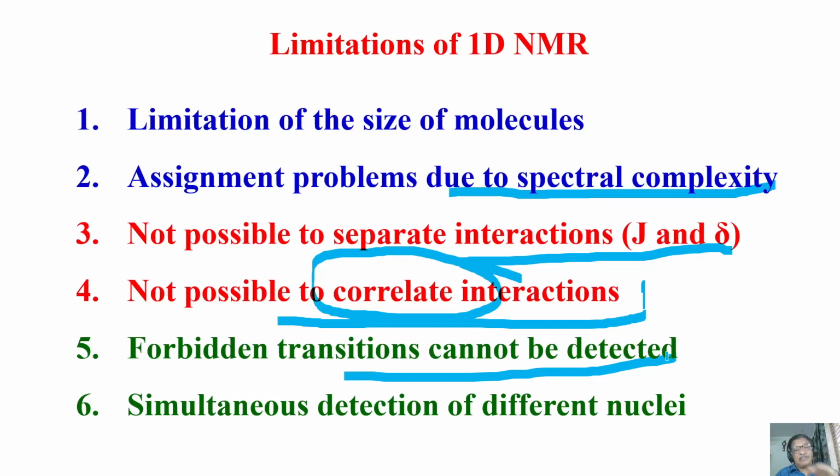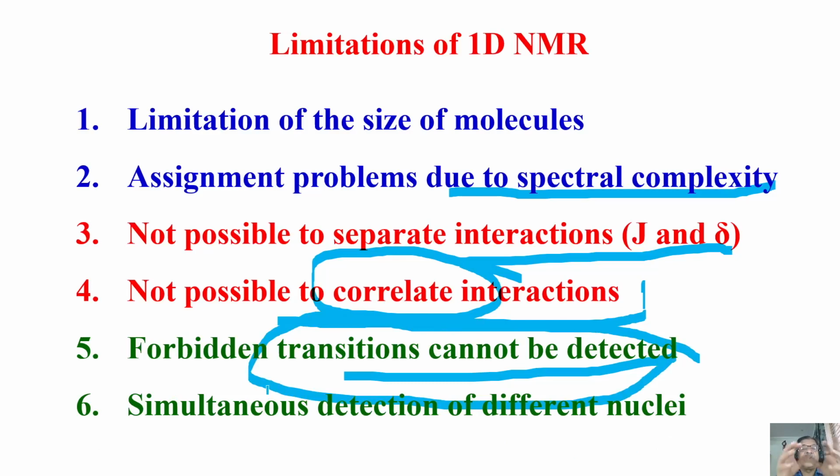Or if I have a three coupled spin system, can I get the transition from the lowest energy level alpha alpha alpha to beta beta beta? If I want to see that transition between two energy states in the three coupled spin system, a three quantum separation, it is not possible. They are all forbidden transitions. These are called multiple quantum transitions. These are all forbidden. You cannot detect them in a conventional one-dimensional NMR. But of course, in two-dimensional NMR, indirectly there is a way to detect. We can do that. It is not difficult at all.